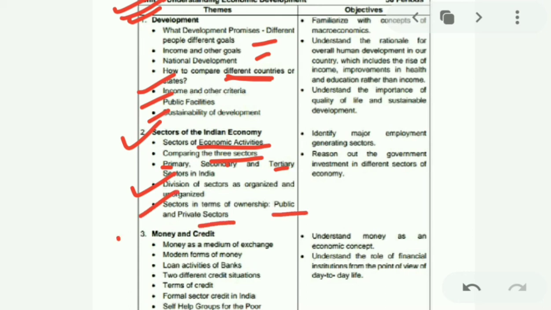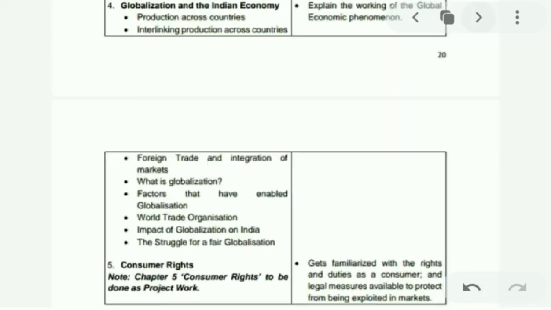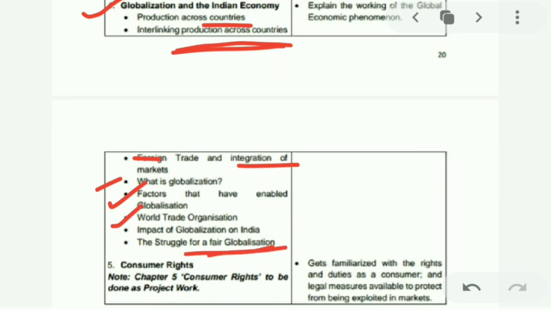Chapter 3 is on money and credit. Here we will study how money is a medium of exchange, modern forms of money, loan activities of the bank, two different credit situations, terms of credit, formal sector credit in India, and self-help groups for the poor. Next is chapter 4, that is globalization and the Indian economy. In this we will be studying production across countries, interlinking of production and countries, foreign trade, integration of markets, what is globalization, factors that enhance globalization, WTO, World Trade Organization, impact of globalization in India, as well as the struggle for fair globalization.